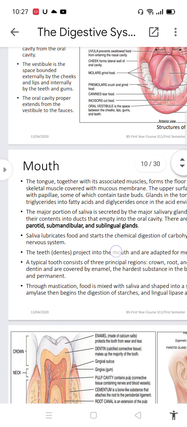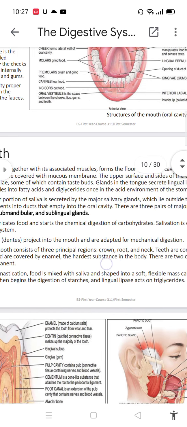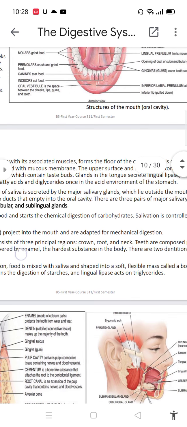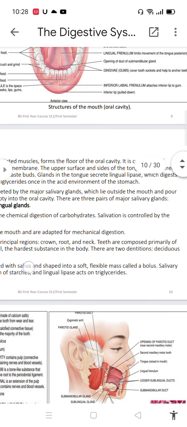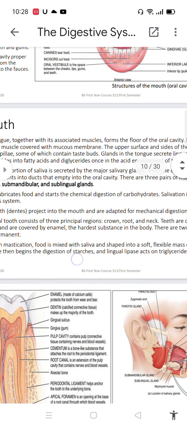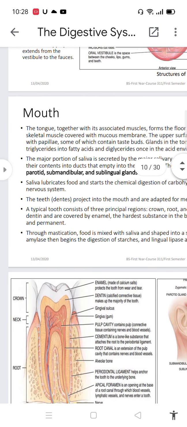of the stomach. The major portion of saliva is secreted by the major salivary glands, which lie outside the mouth and pour their contents into ducts that empty into the oral cavity. There are three pairs of major salivary glands: parotid, submandibular, and sublingual glands. Saliva lubricates food and starts the chemical digestion of carbohydrate. Salivation is controlled by the nervous system.